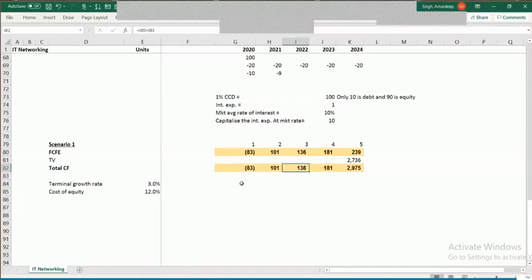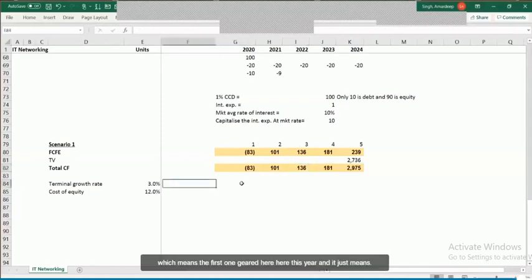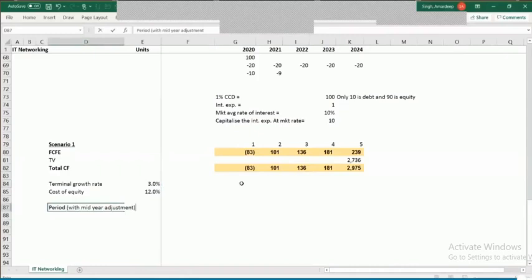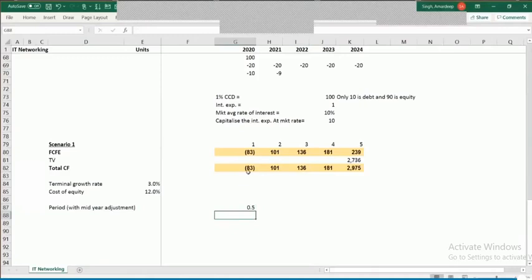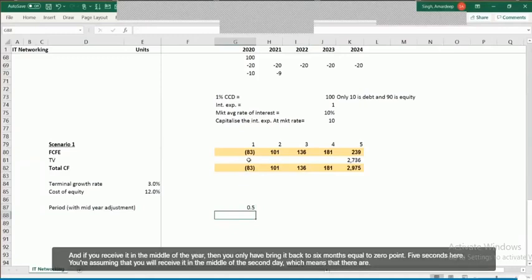For the first one, period with mid-year adjustment means you're going to take 0.5, which means you're not going to receive it at the end of 1 year. You're going to receive it in the middle of the year, and then you only have 6 months to bring it back. So 6 months is equal to 0.5 year.